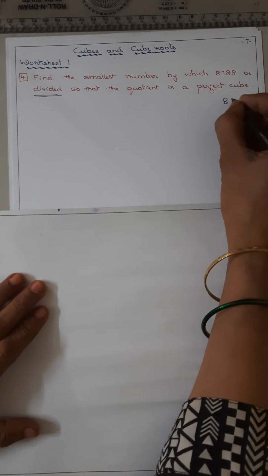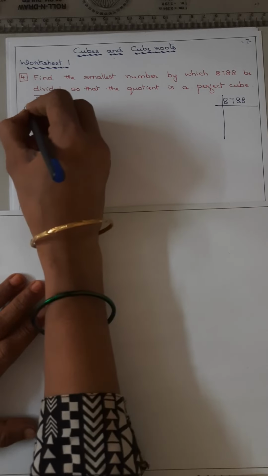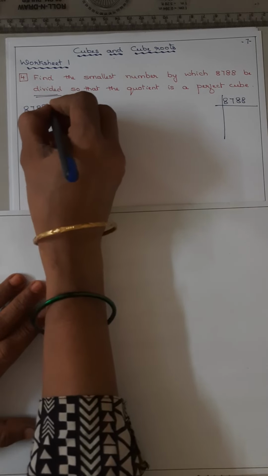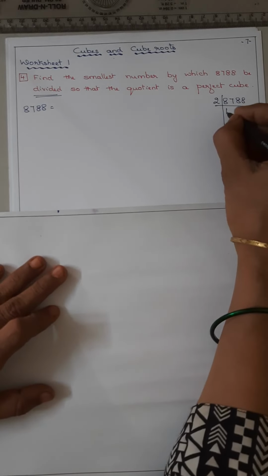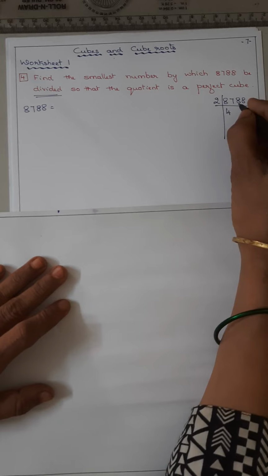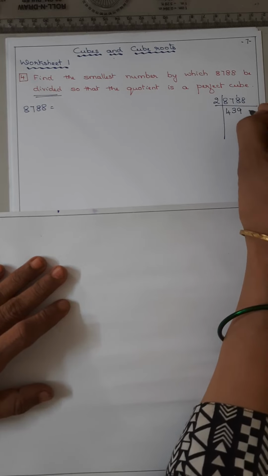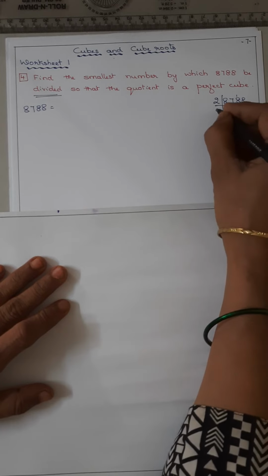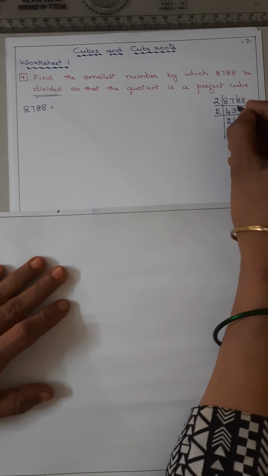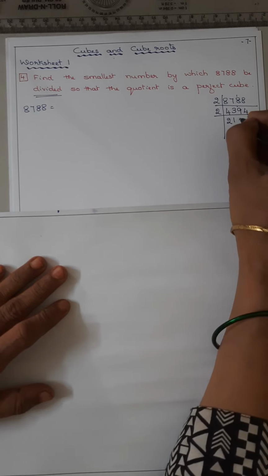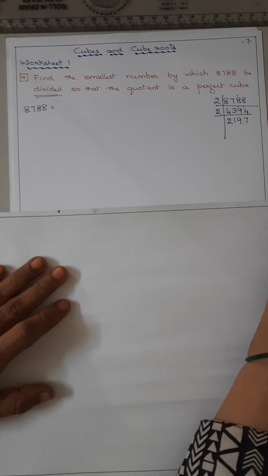So 8788. 2 4s are 8, 2 3s are 6, 9s are 18, 4s are 8, 2 2s are 4, 1s are 2, 1 remains, 9s are 18, 1 remains, 7s are 14.